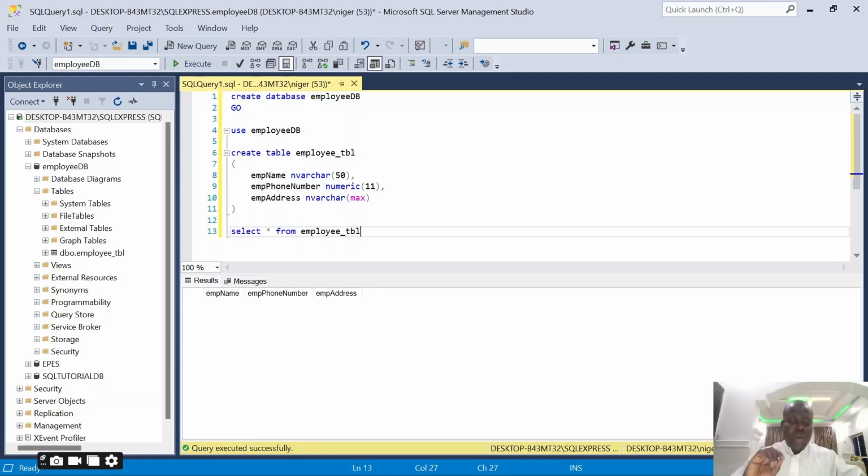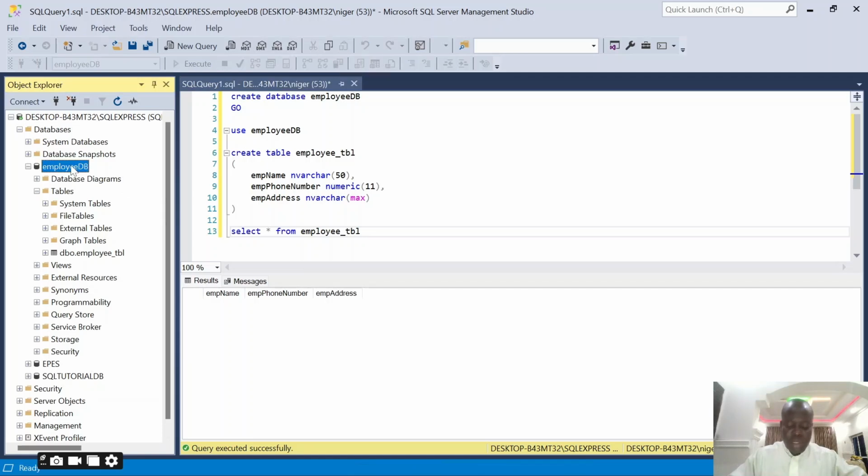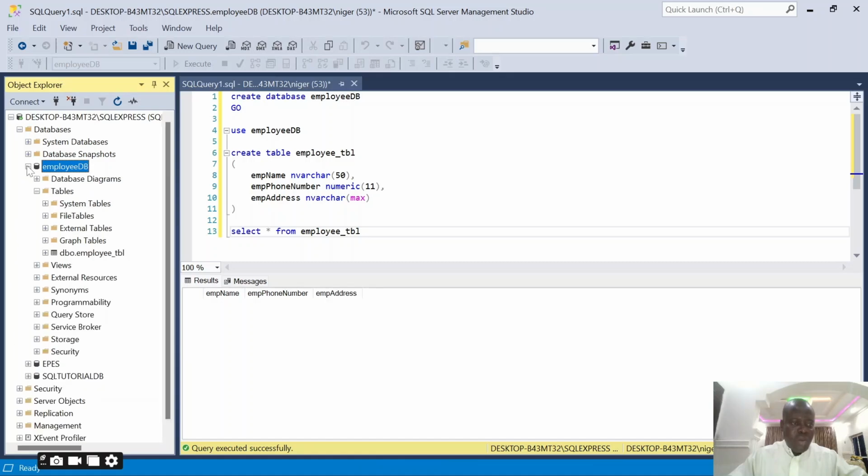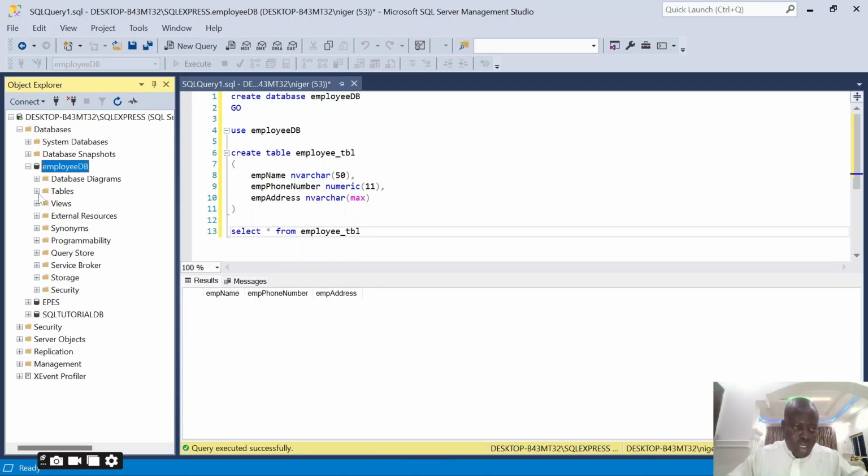So let me quickly show you how you can also create this table using the GUI, because this one has demonstrated how you can create it using the query. For me to create a table using the GUI, all I need is to go to my DB, employee DB, and click the plus sign, because I want to create an object inside this DB. What object do I want to create? I'll come to the table, right click, and select new table here.